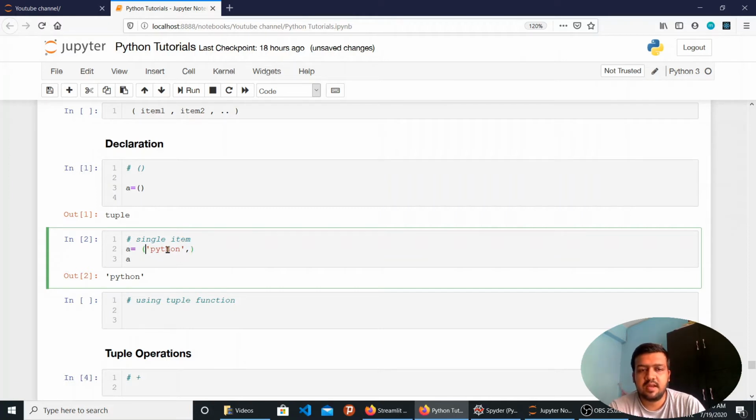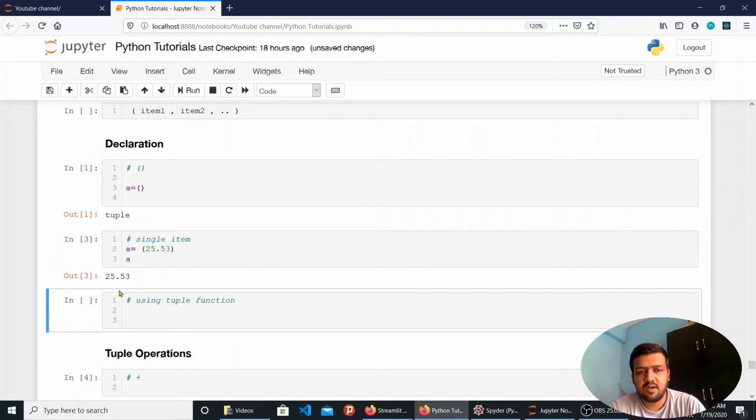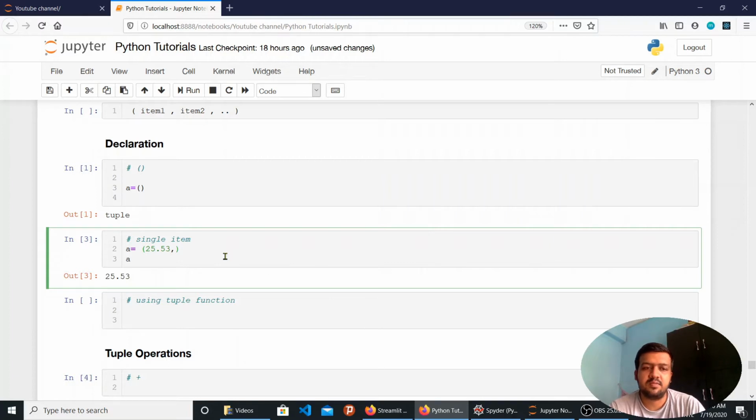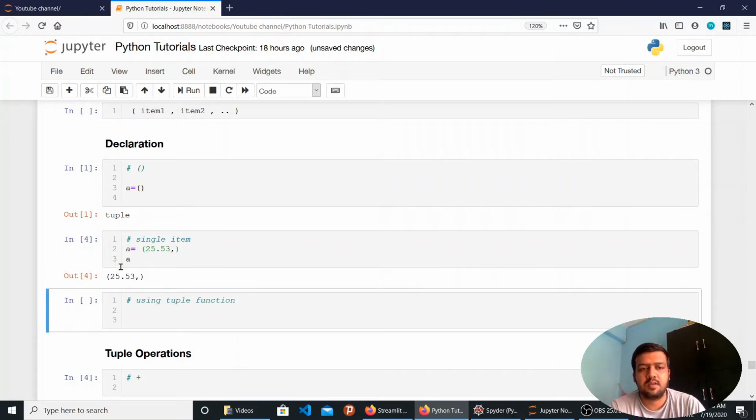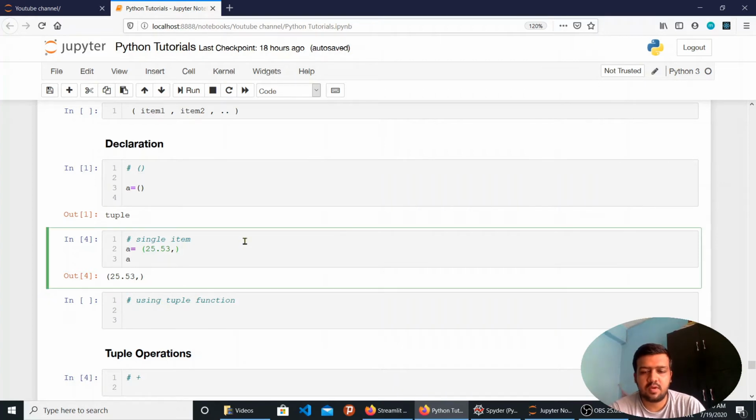If I declare a number or a float value, let's say 25.53, without using the comma and just enclosing it in parentheses, it will by default take its default data type. If I want it to be a tuple, I have to specify a comma for that. Now it is showing me a tuple. Similarly, you can append all values. A tuple is also like a list: you can have multiple data types stored in a single group. It's similar to a list, except that we cannot change the values at any point of time. This is just the difference, nothing else.